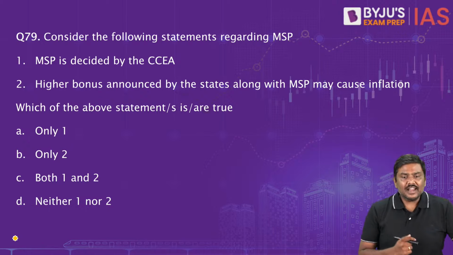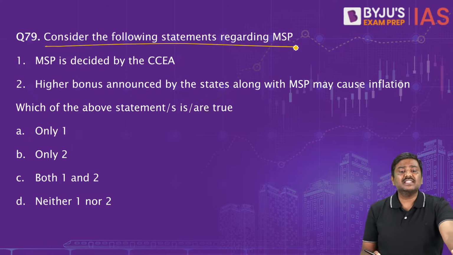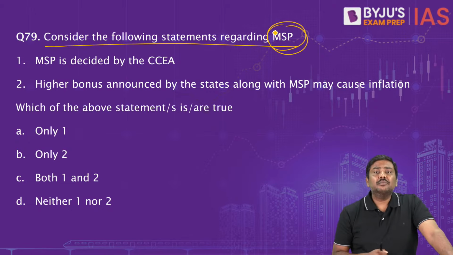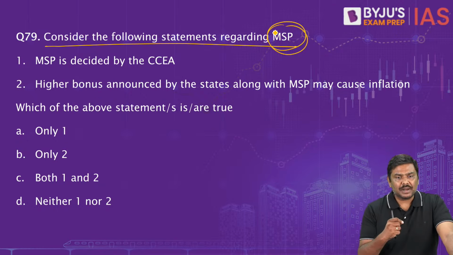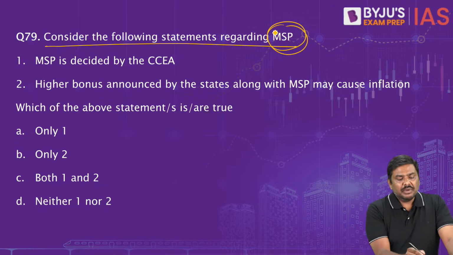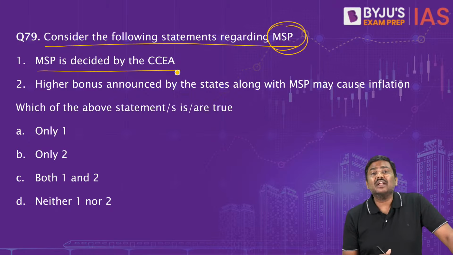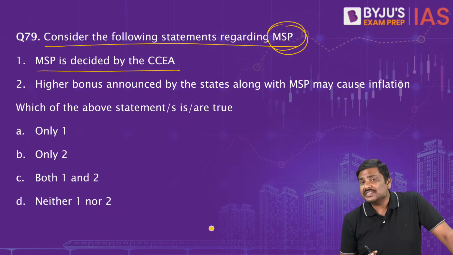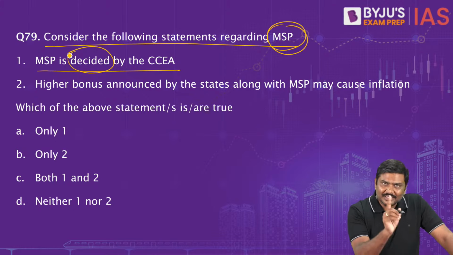Question number 79 now. Consider the following statements regarding MSP. MSP stands for minimum support price, right? Now let's start. Minimum support price is decided by the Cabinet Committee on Economic Affairs. Is the Cabinet Committee on Economic Affairs going to decide MSP? Underline the term decide.